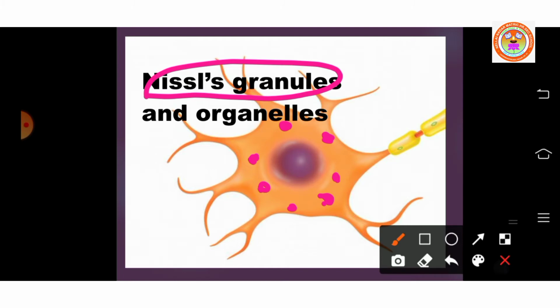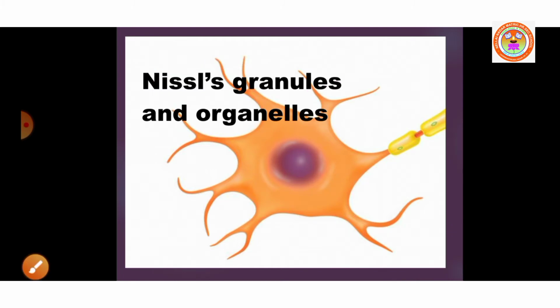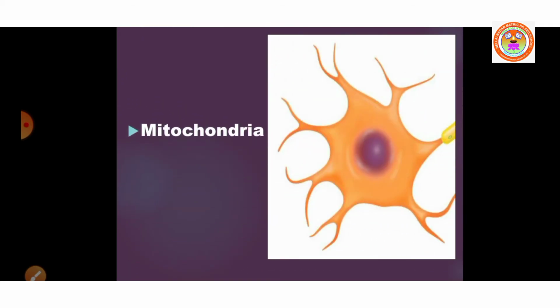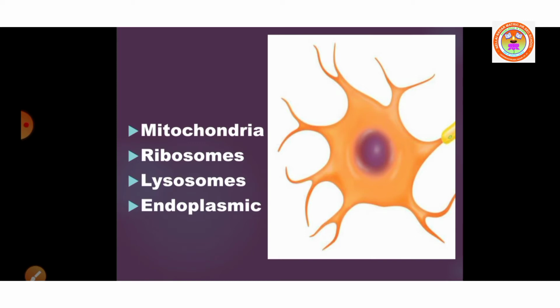And the cytoplasm consists of many cell organelles, such as mitochondria, ribosomes, lysosomes, and endoplasmic reticulum.